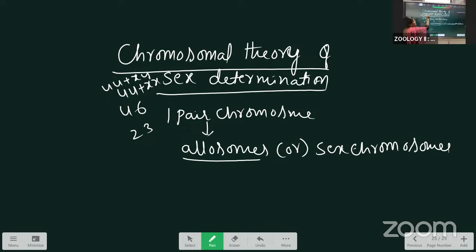This one pair, the allosomes or sex chromosomes, is 22 plus XX or 22 plus XY. Like this, one pair of chromosomes determines the sex, which we call allosomes, also called sex chromosomes.